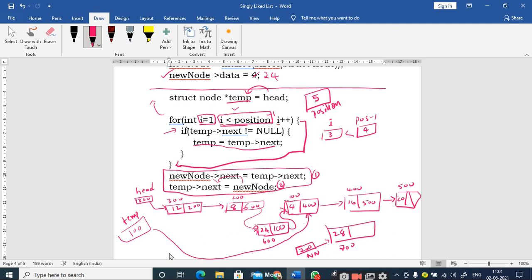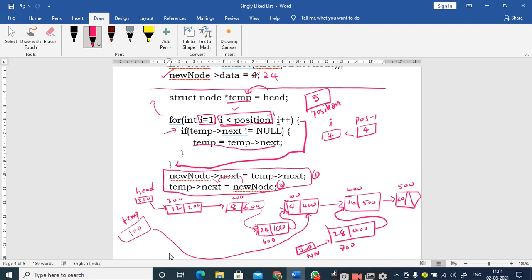Now the i value will be incremented. 4 less than 4, is this condition true or false? False. Therefore you come out of the loop and then you make the modifications to the pointers. So the new node next part should be pointed to this 400, which I can access with the temp next. So new node next is equal to temp next, so it becomes 400. When I make the 400 value the next part of the new node, I am creating a pointer from the new node to the node which is already present at 400.